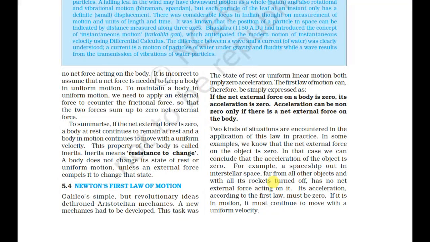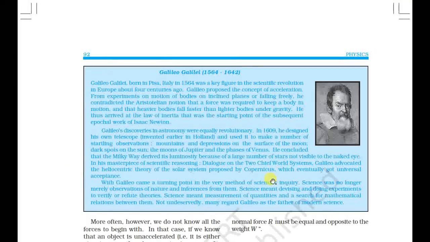For example, a spaceship out in interstellar space, far from all other objects and with all its rockets turned off, has no net external force acting on it, so its acceleration according to the first law must be zero. But if it is in motion, it must continue to move with uniform velocity. So it means there is no acceleration, but there is uniform velocity.